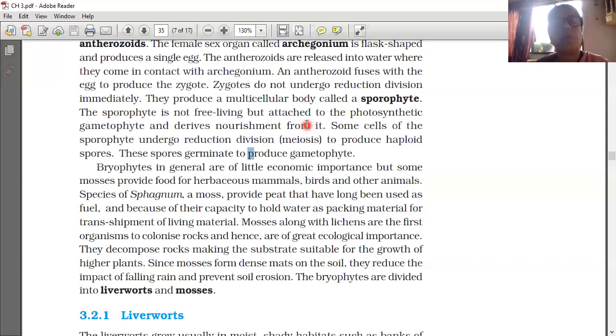Bryophytes in general are of little economic importance, but some mosses provide food for herbaceous mammals, birds, and other animals.